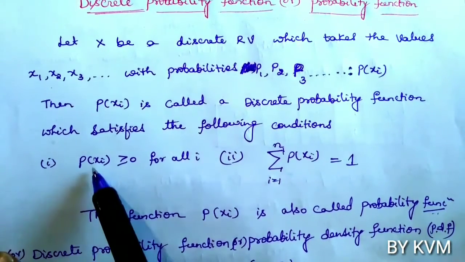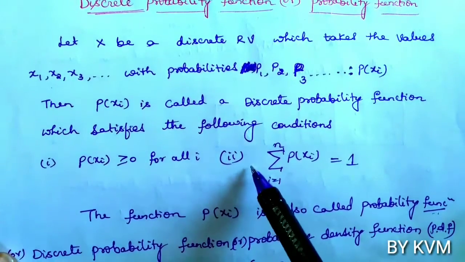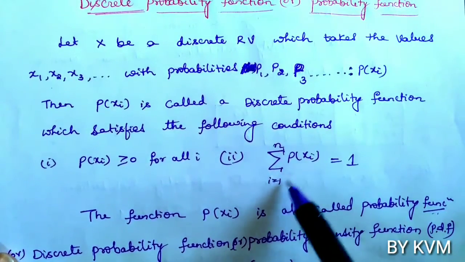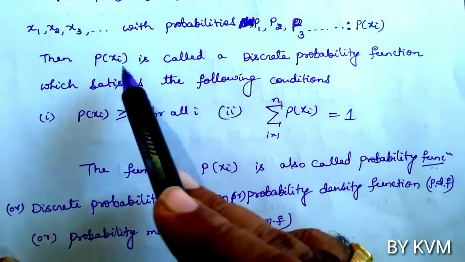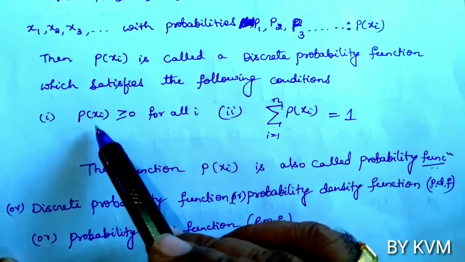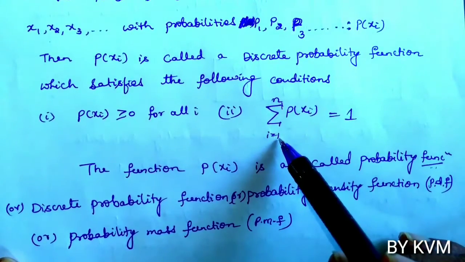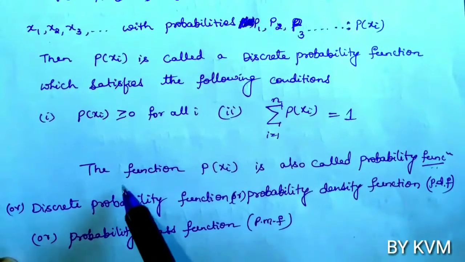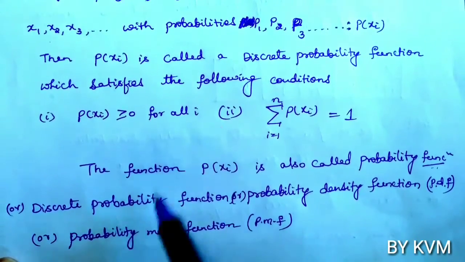First condition, p of xi is greater than or equal to 0 for all i. Second condition, sigma p of xi, i from 1 to n, should be equal to 1. So any function p of xi, if it satisfies these two conditions, that is, p of xi should be greater than or equal to 0, and second, sigma p of xi, i from 1 to n, should be equal to 1, then the function is called a probability function or discrete probability function.